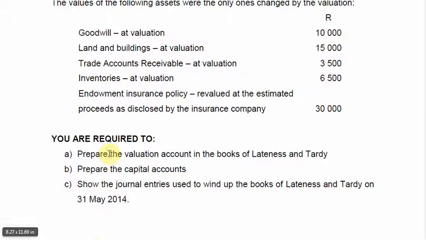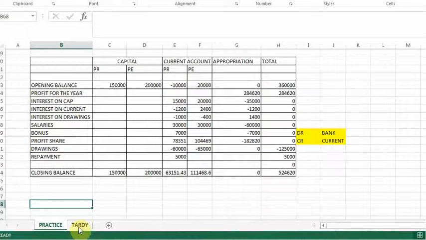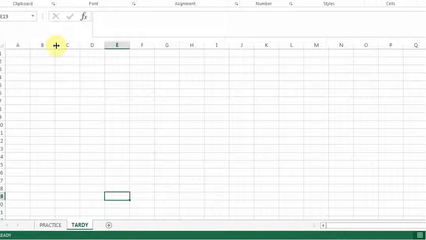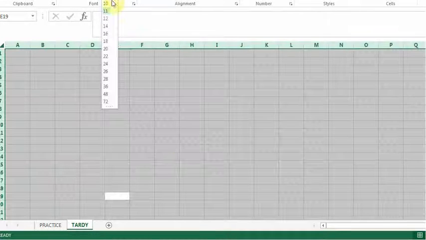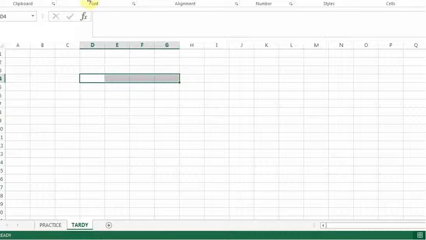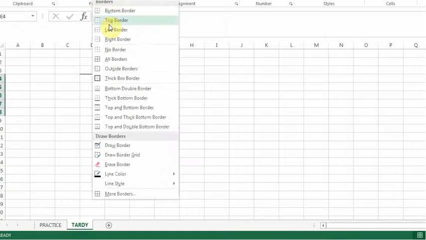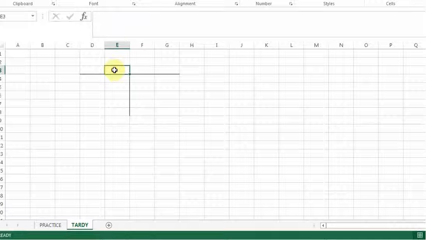So let's see. In number A, we need to do the valuation account. So I'm just going to continue on the same memo, but I'm going to open a new sheet. And I just want to increase the size so that you can read. So here I'm going to set up my T account for the valuation, and then we need to go and see what has been revalued.